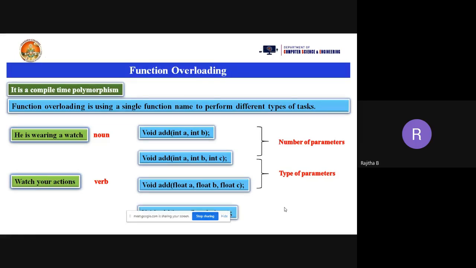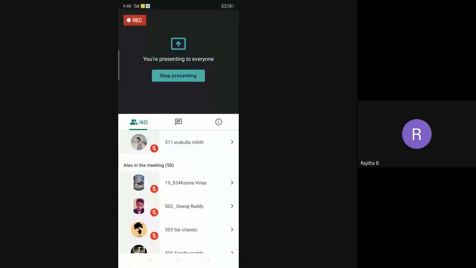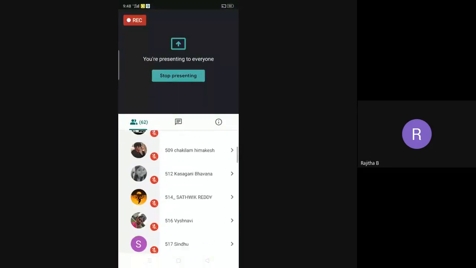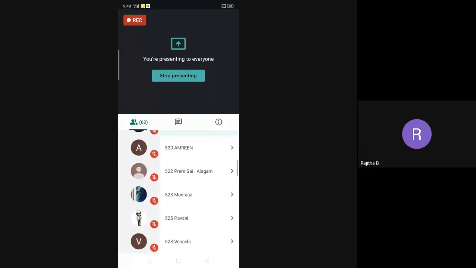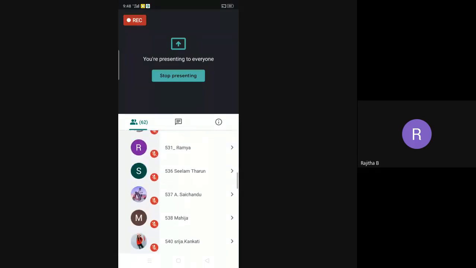Now, I'm taking one more here. Let us take the example part. So before that, what is the advantage of this one? Why do we have to use the same name for a number of functions? Can we use a different name for the different functions? Yes, we can use, but meaningfully, I want to take the function name. In that case, you need to use the same function name for a number of functions.